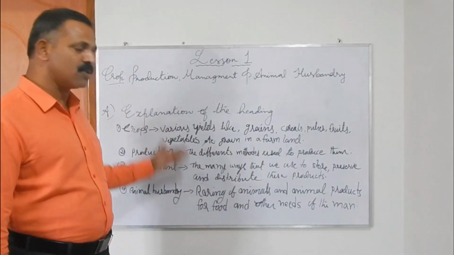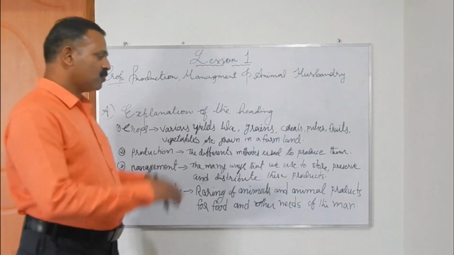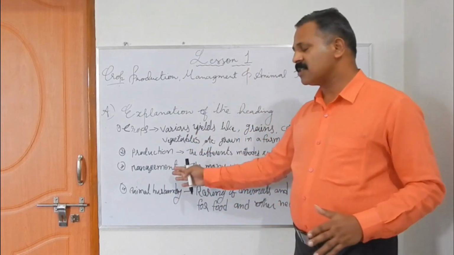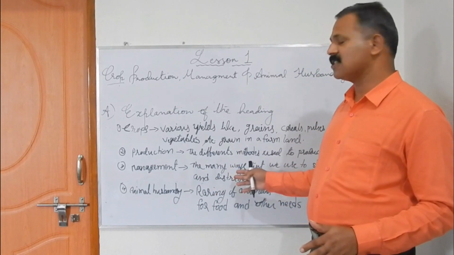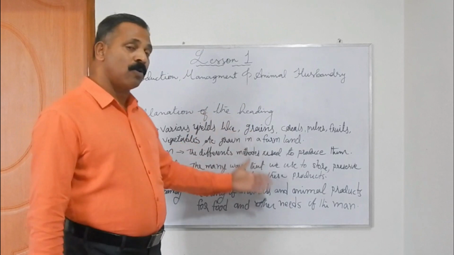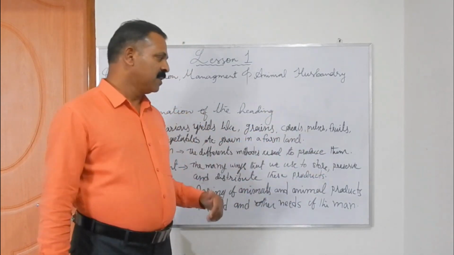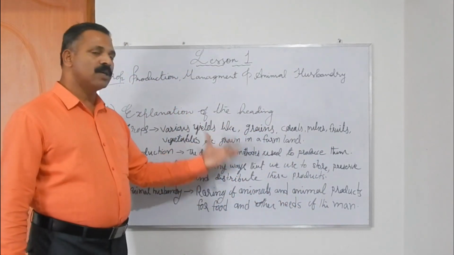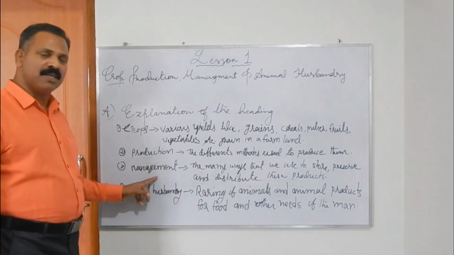Once it is produced in one place, it is consumed in another place. So production alone is not quite enough. Proper management should be done in order to distribute the products so that they reach the hands where they are needed, without spoiling their value and quality. So we store it, we preserve it, and we distribute it to the public, to the people where it is needed. This is what management means.